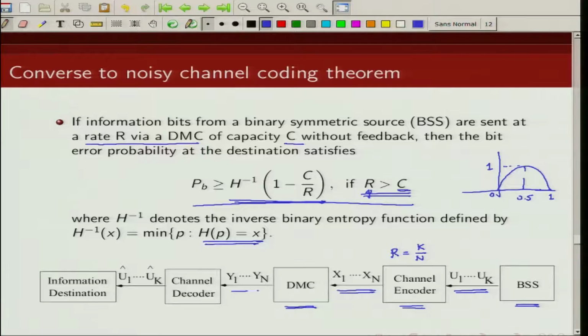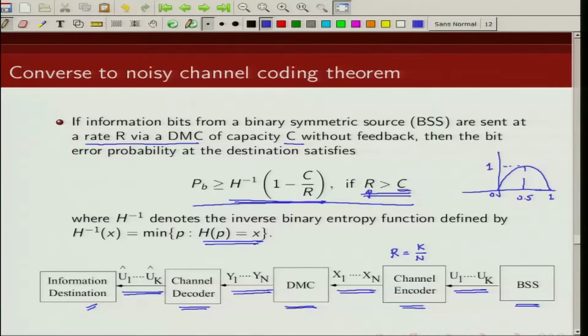What you receive is yi, so you receive y1, y2, y3, yn. Now these are fed to a channel decoder which will try to estimate what were the information bits that were sent. So the channel decoder will try to estimate u1, u2, u3. These estimates I am denoting by u1 hat, u2 hat, uk hat, and this is my sink.